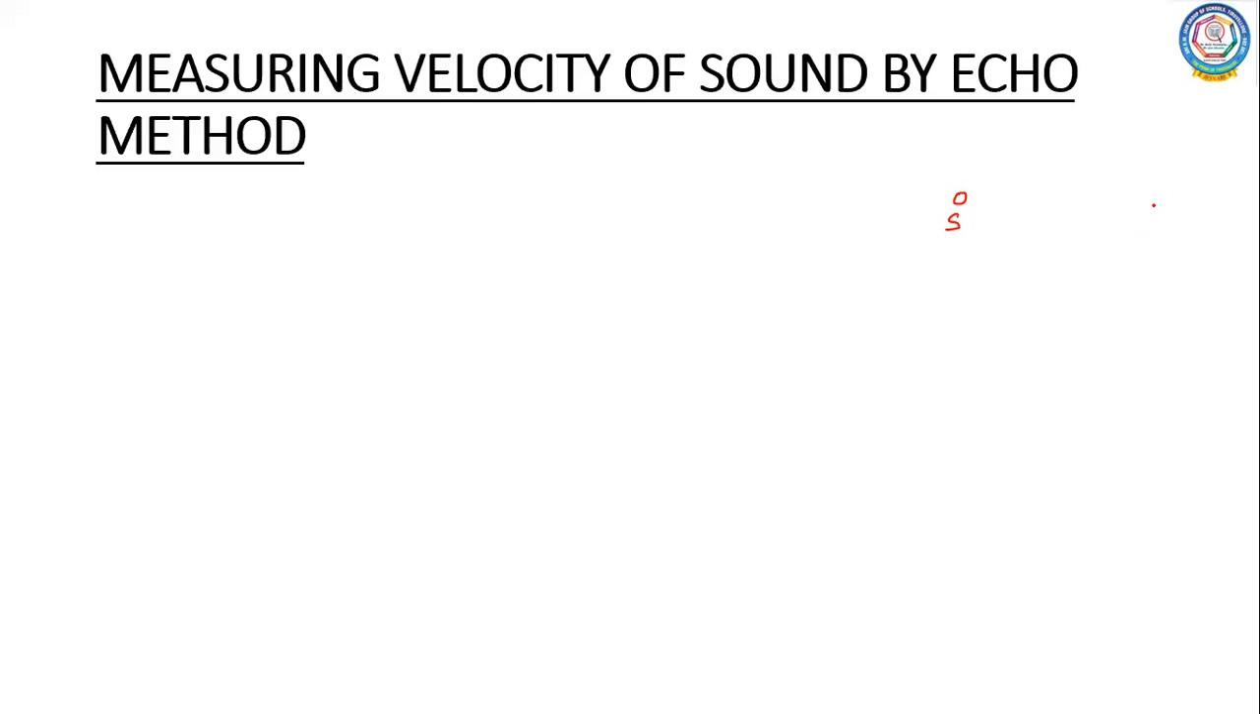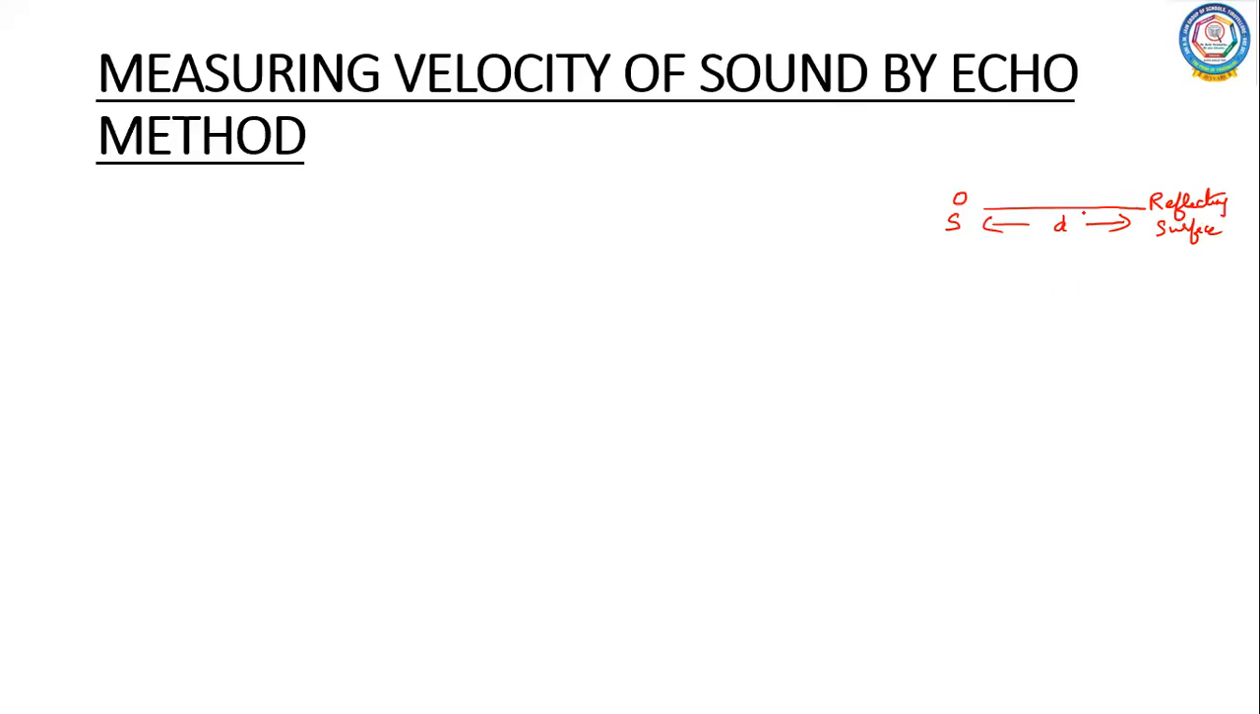Now let us consider a reflecting surface here. This is a reflecting surface, and a source which is producing the sound. Now you measure the distance between the source of the sound pulse and the reflecting surface with a measuring tape. Let this distance be d. So this is the distance, right?